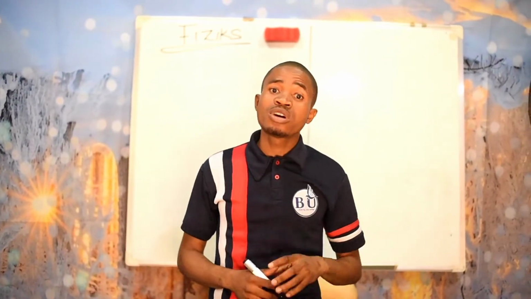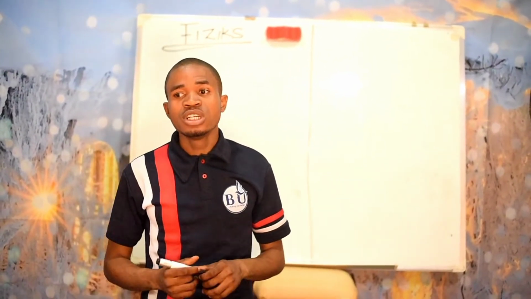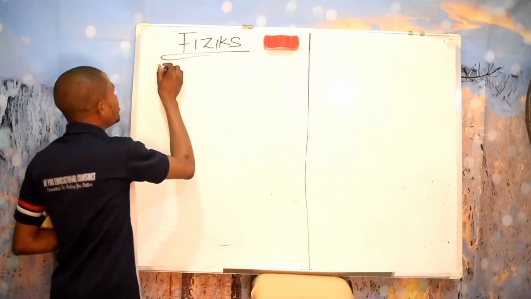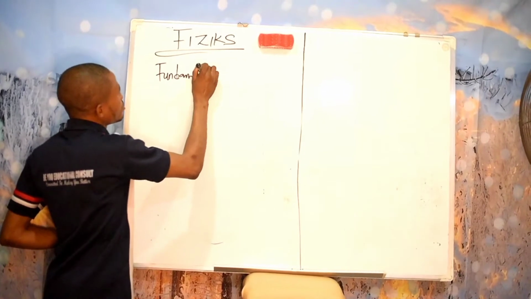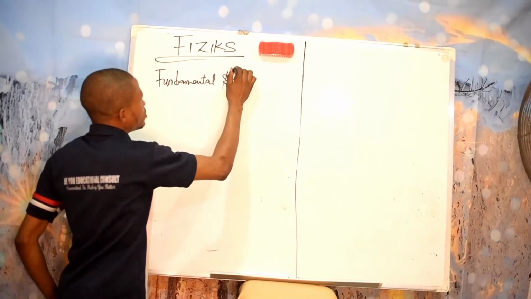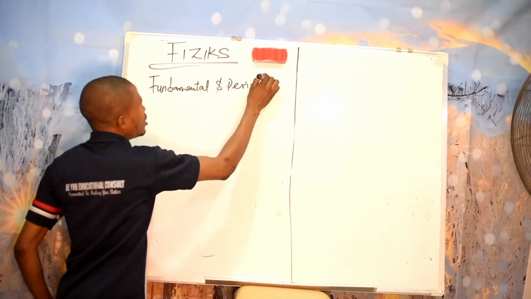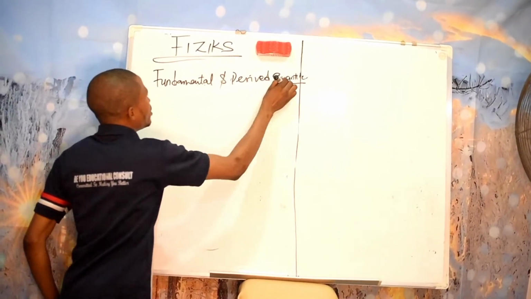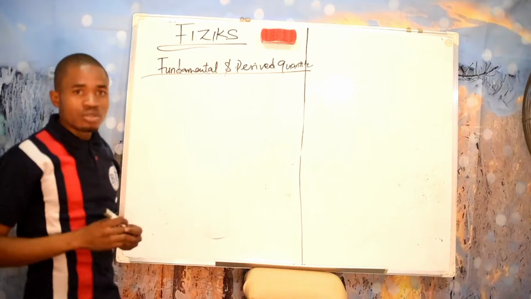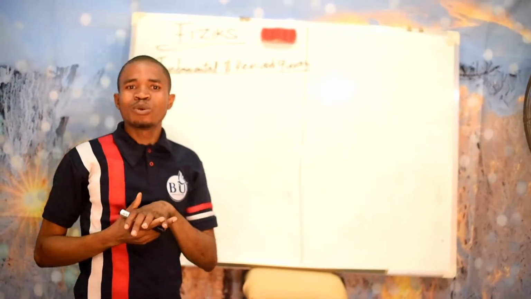But to study physics very well, you must actually know what we call the fundamental and the derived quantities. So I want to start with what we call fundamental and derived quantities. Fundamental and derived quantities. What are fundamental quantities?